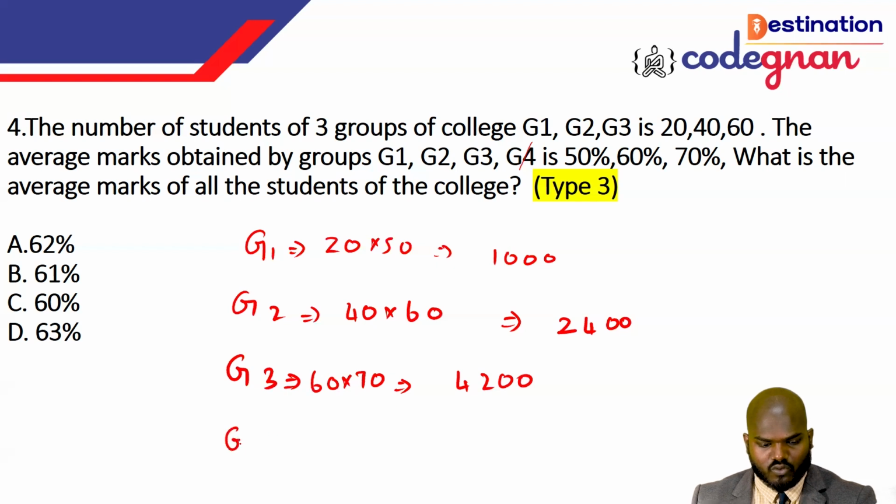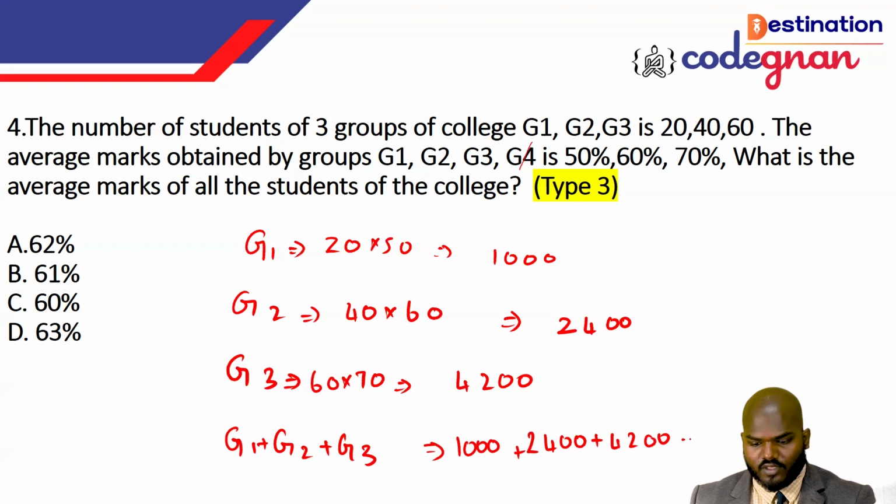Okay, and group 1, group 2, group 3, so I can take it like 1000 plus 2400 plus 4200. Once you solve this, it will give you the value 7600 here. So this is the total marks of the total people of group 1, group 2 and group 3. But what is the total group count here in this one?